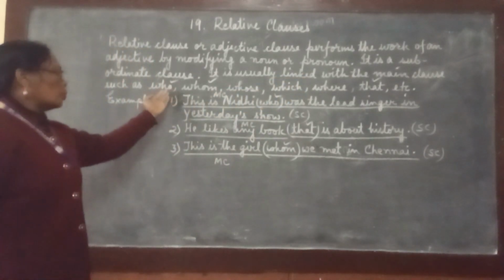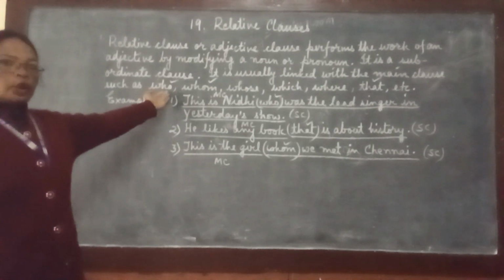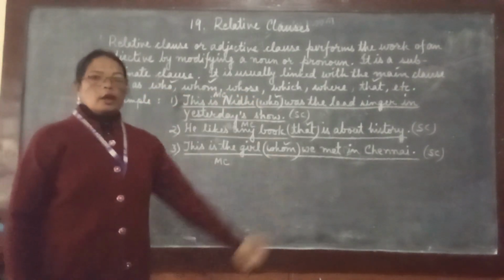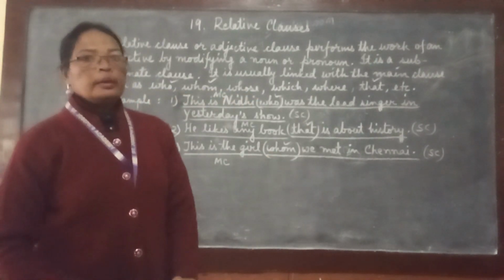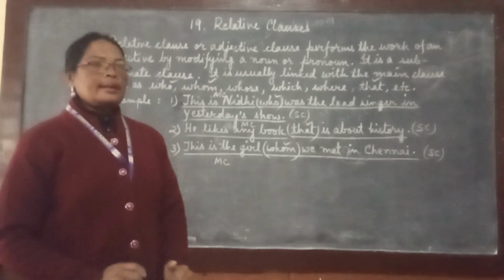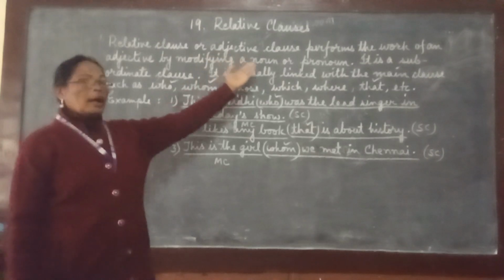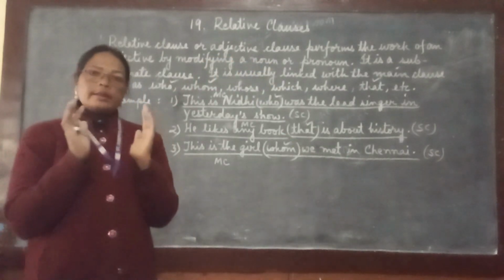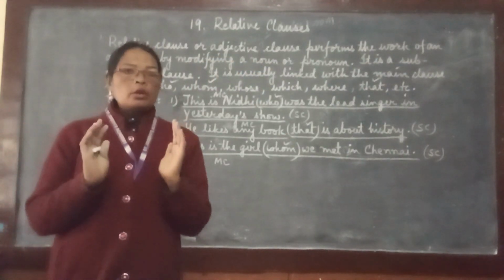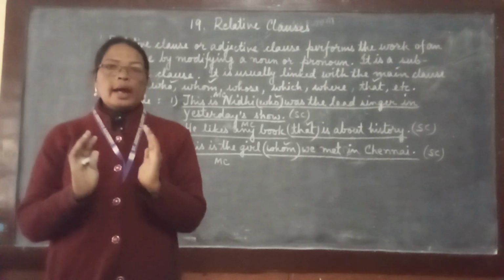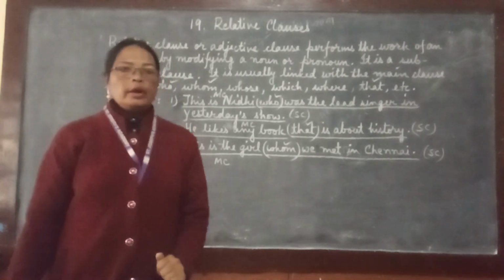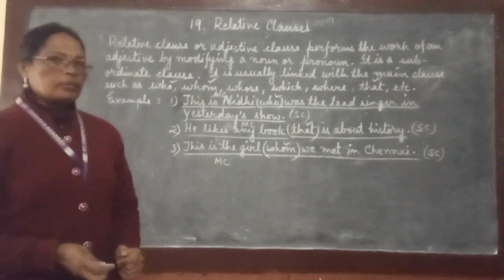So some words you might be seeing here. If you see these words in the sentence, then you can recognize very easily that it is our relative clause or adjective clause, and where it is our main clause, you can separate that one side, and the other side you will get our relative clause or adjective clause.